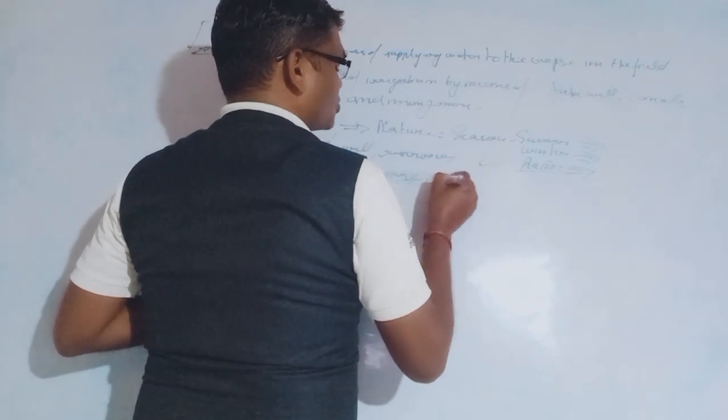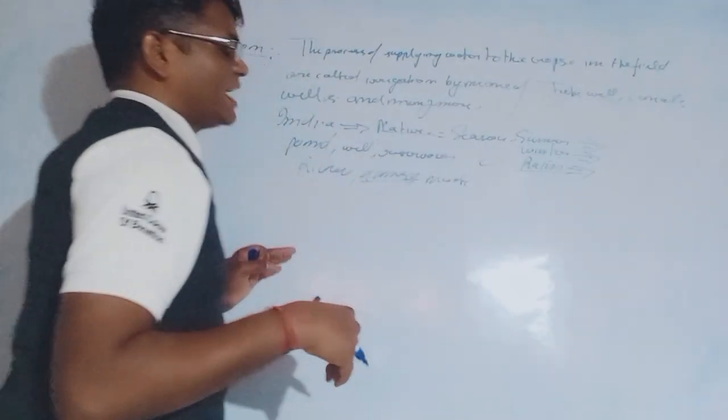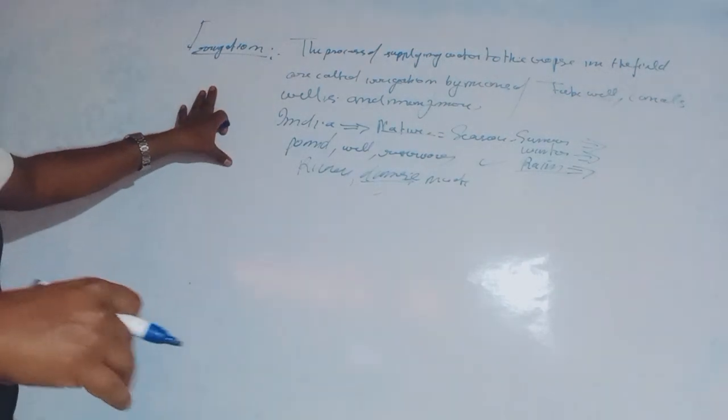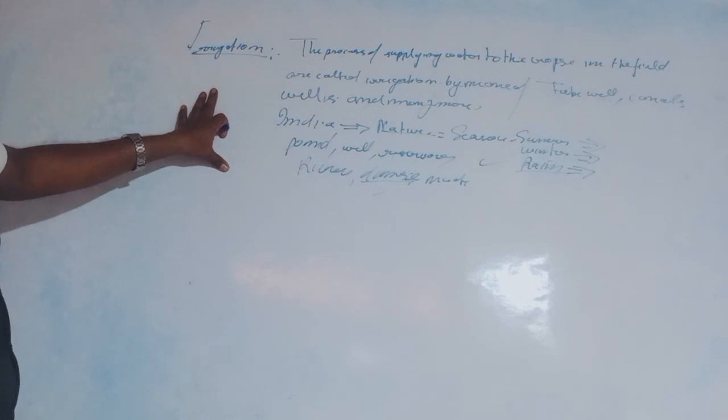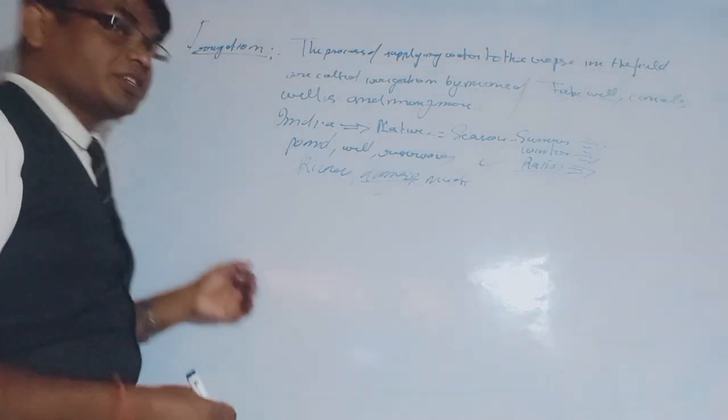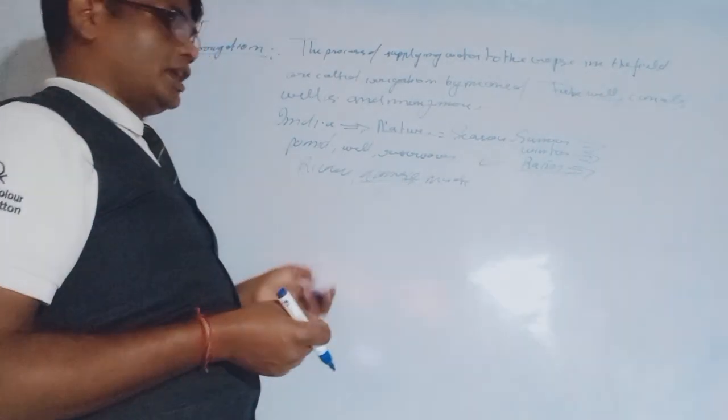Dams are generally a man-made resource: we make dams on rivers and supply this water to the farmers. So these are the main resources through which farmers irrigate their crops in fields.